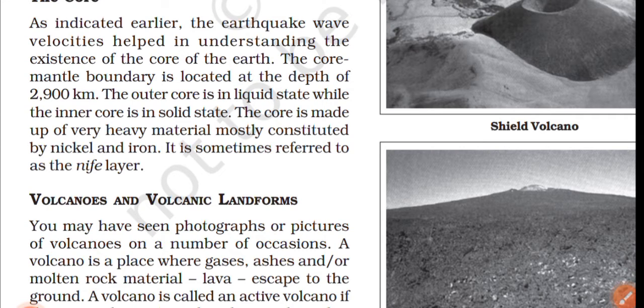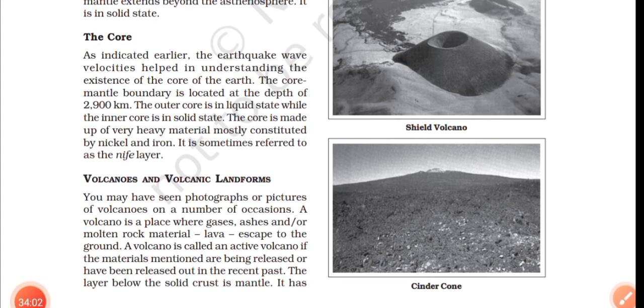The core extends from 2900 kilometers to 6300 kilometers depth. The outer core is liquid while the inner core is solid. Outer core density is 5 gram per centimeter cube and inner core density is 13 gram per centimeter cube. So you can understand that the further you go toward the center, the denser it is. Made of heavy metals such as nickel and iron, it is also called NIFE, N-I-F-E, or the NIFE layer.